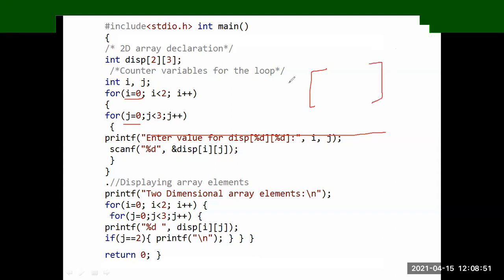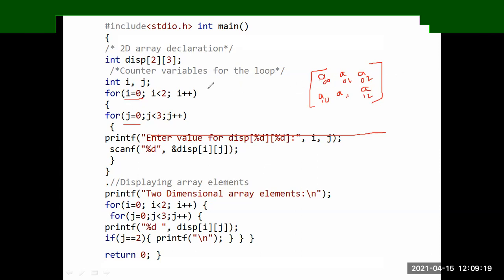In memory, in arrays, we represent like this: a of 0 0, next a of 0 1, next a of 0 2. So this is the 0th row. Next, this is the 1st row: 1 0, 1 1, 1 2. In this way we represent it.